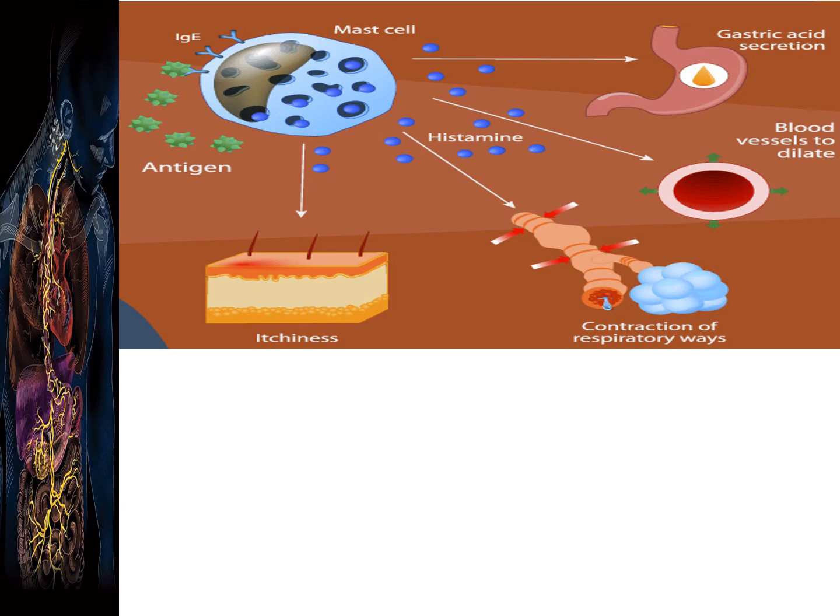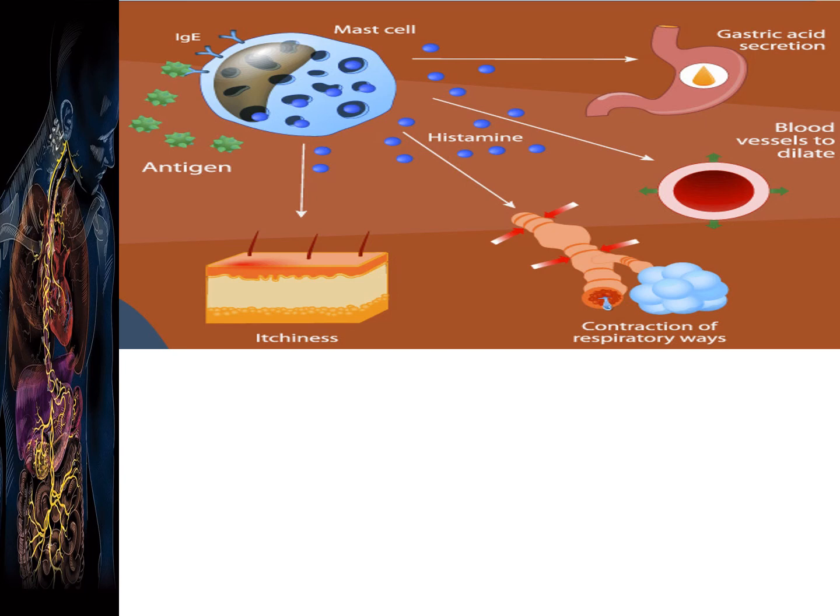Due to this, there is excess gastric acid secretion, the blood vessels get dilated, and it is also responsible for the contraction of the respiratory airways and, in addition, for itching. So this is the release of histamine, and it affects these target organs and organ systems.